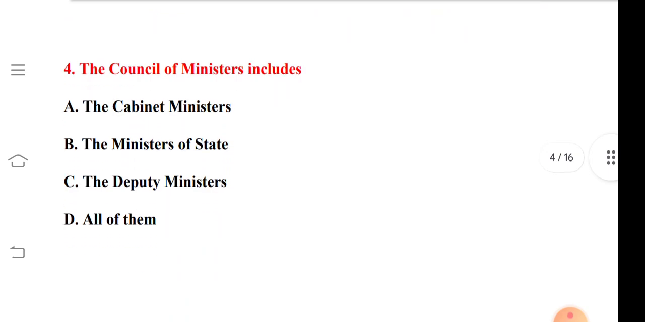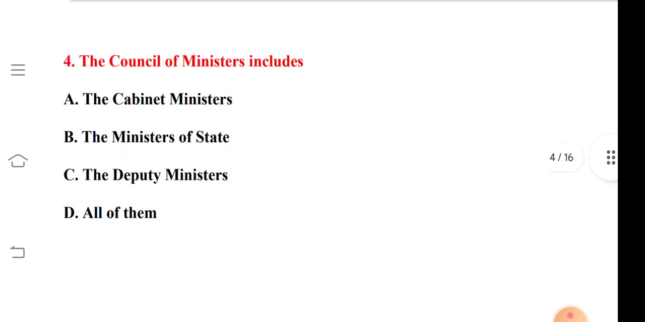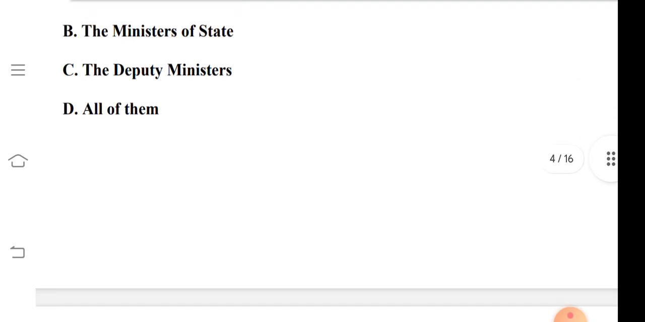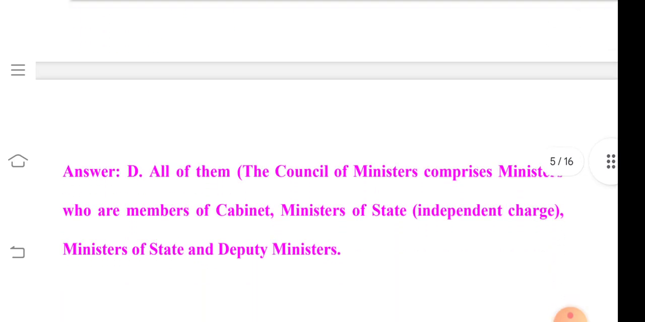So question number 4 is the Council of Ministers include. Option A is the cabinet ministers, option B is the ministers of state, option C is the deputy ministers, and option D is all of the above. So its correct answer is option D, that is all of them.